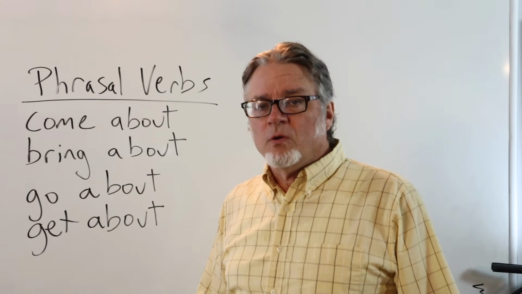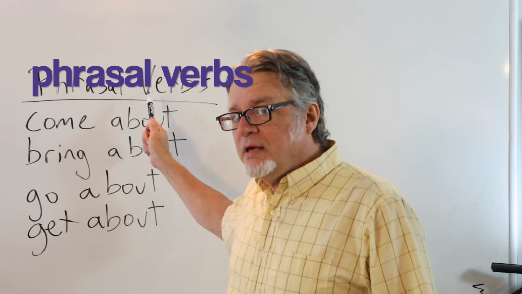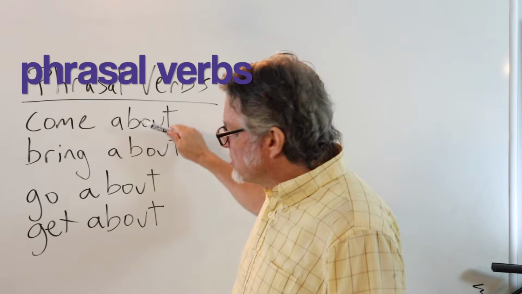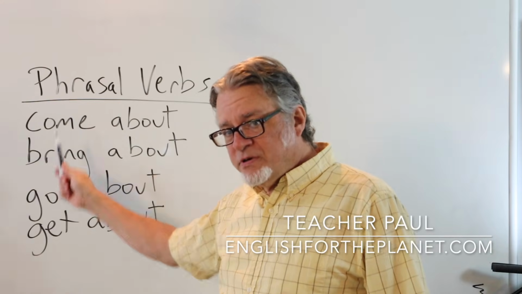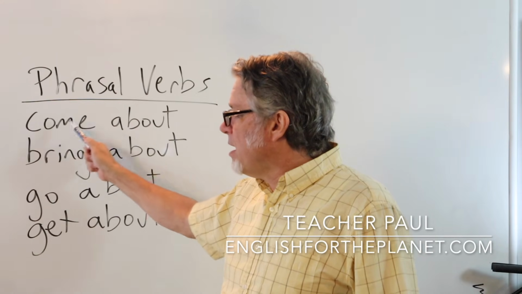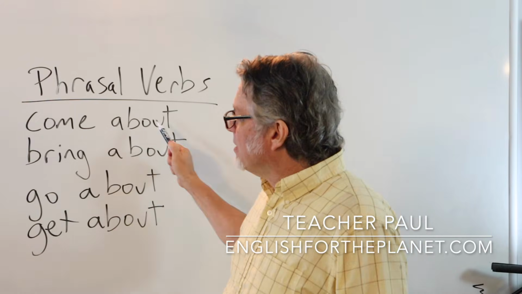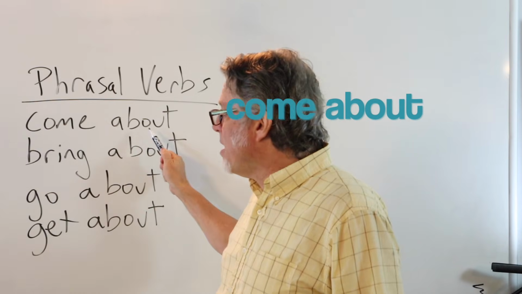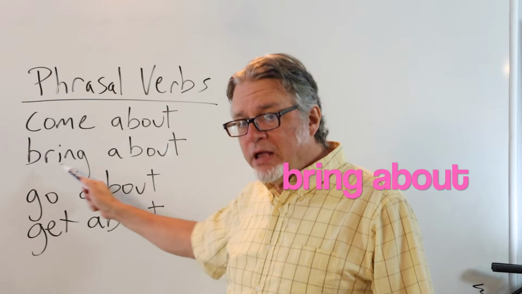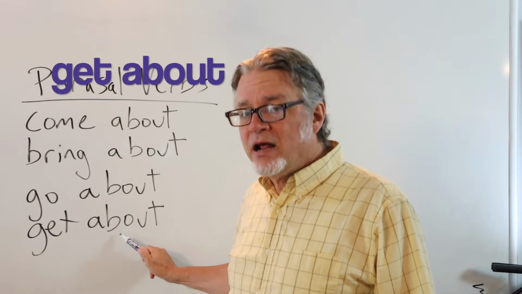In this video, I'll show you how to use phrasal verbs that use the preposition about and one of these verbs: come, bring, go, and get. Together, these form phrasal verbs: come about, bring about, go about, and get about.